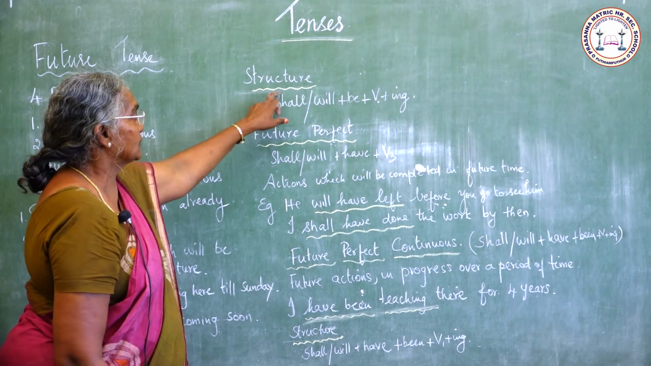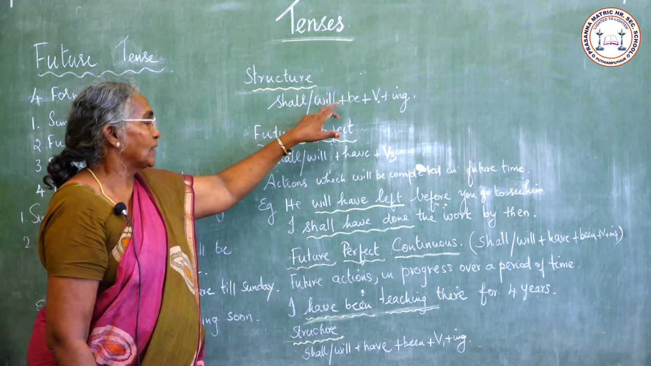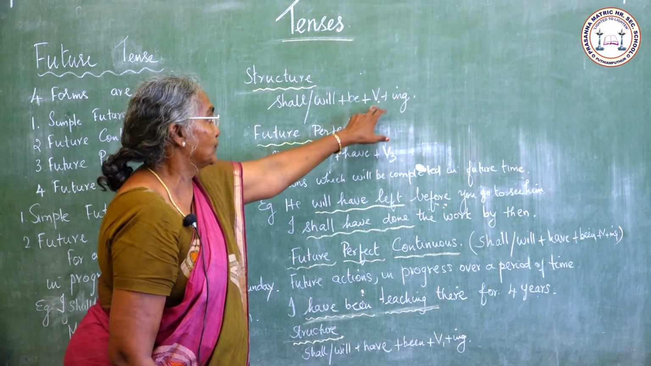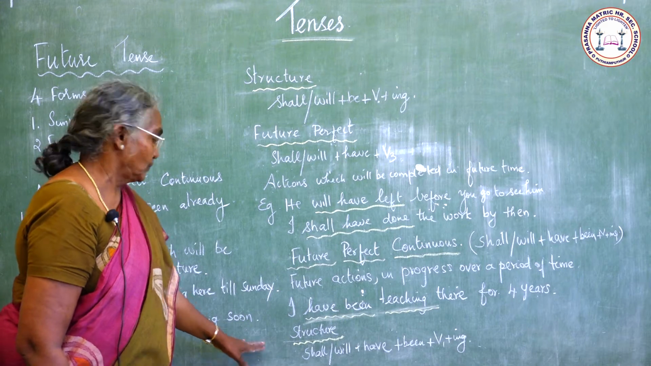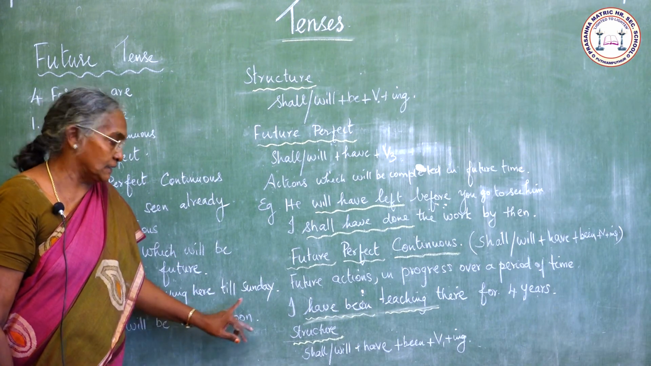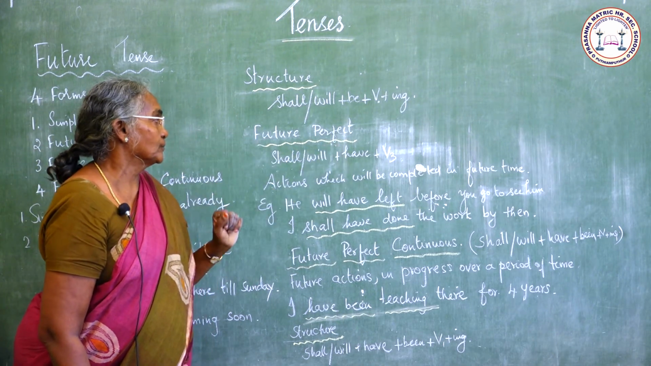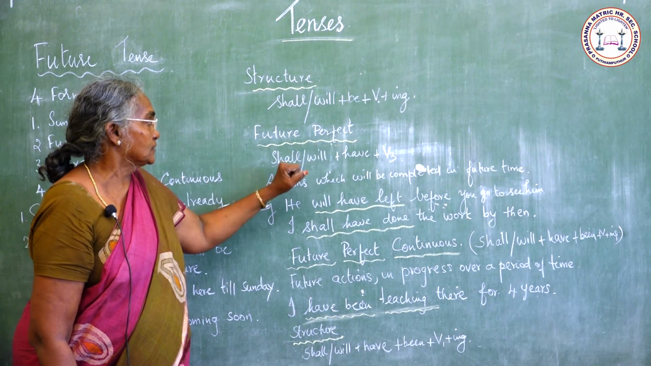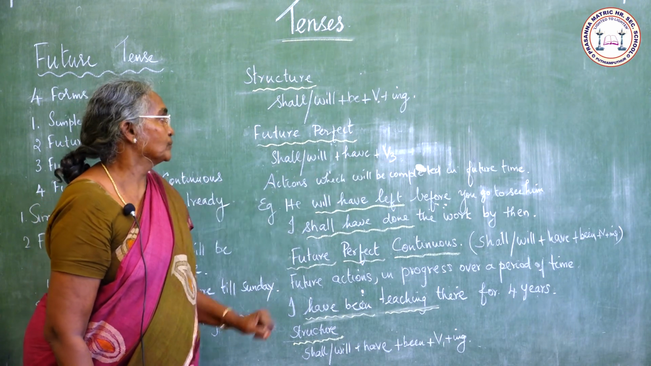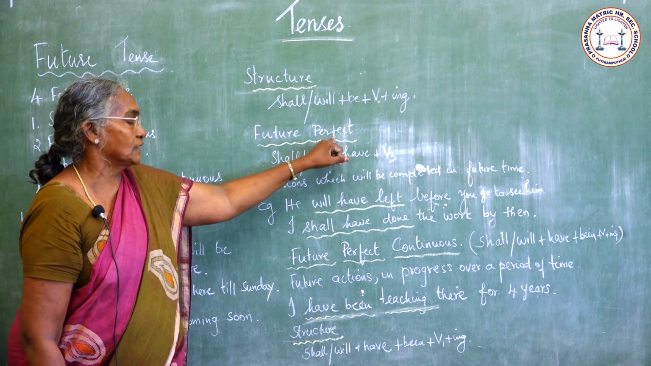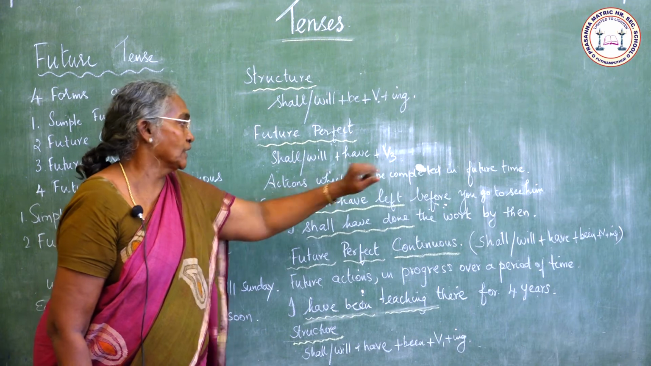The structure of future continuous tense is shall or will plus be plus verb plus ing. Example for this, my uncle will be coming soon, or I shall be staying here till Sunday. Next comes future perfect. The structure of future perfect tense is shall or will plus have plus verb 3.